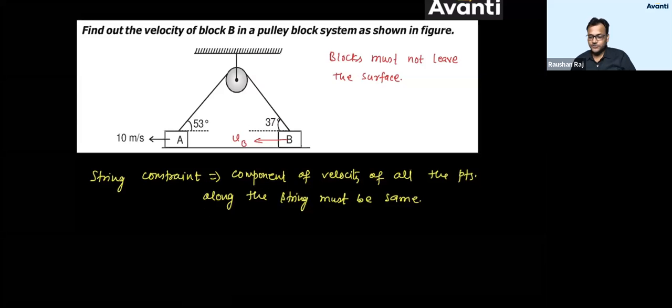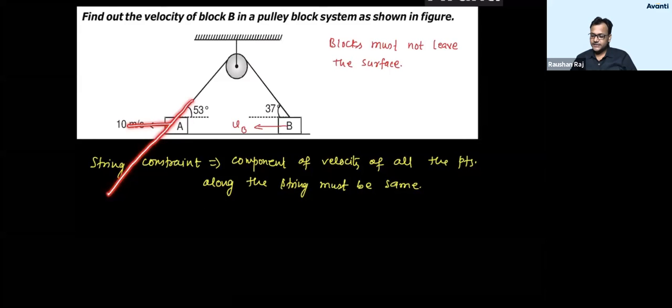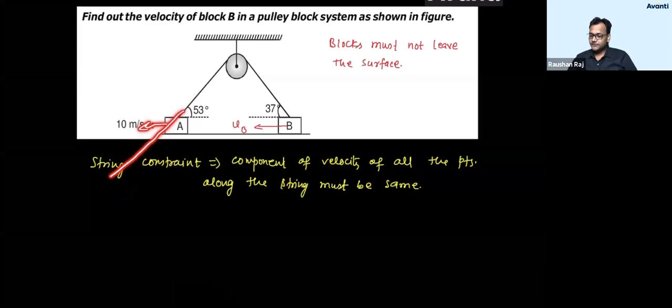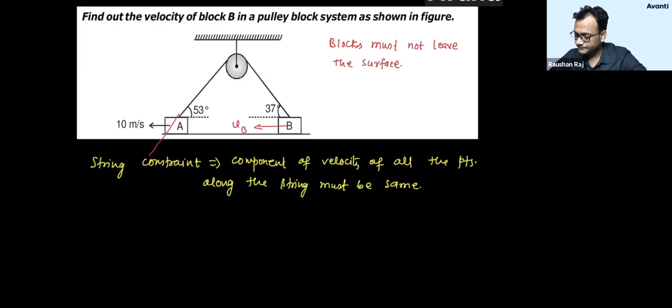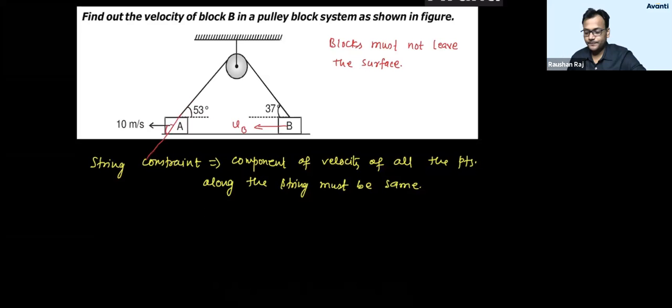चलो बच्चा मैं solve करता हूँ, ठीक है? Tell me guys, what will be the component of this velocity along the length? So can I say this velocity has a component along this direction? Right? So what will be the component of this velocity along length? So find out what is the angle made by this velocity with the length. So this angle will be kitna? Can I say this will be 53 only?